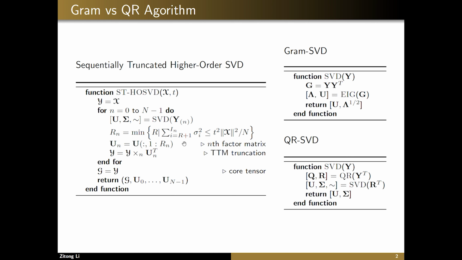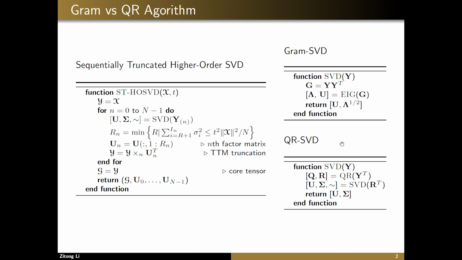We consider two ways of computing SVD. One we call a gram SVD, shown on the top right. In this approach, you first compute the gram matrix by computing YY transpose, and then do an eigendecomposition of this gram matrix. The other approach we call QR SVD, where you first compute the QR decomposition of Y transpose as sort of a pre-processing step. The SVD is then computed on the triangular factor of the QR decomposition. The gram SVD approach requires less computation than the QR SVD, but it is also less accurate.